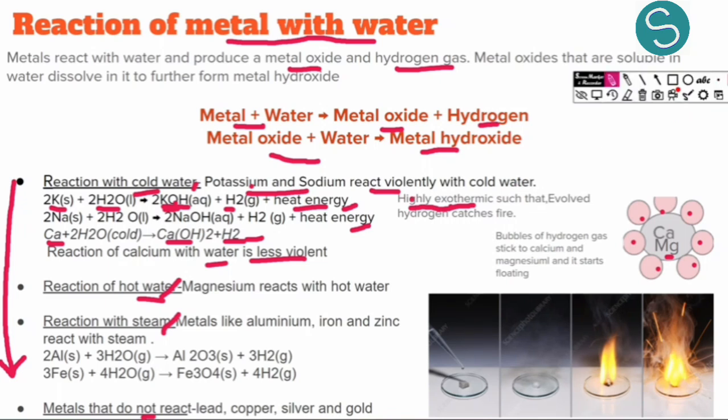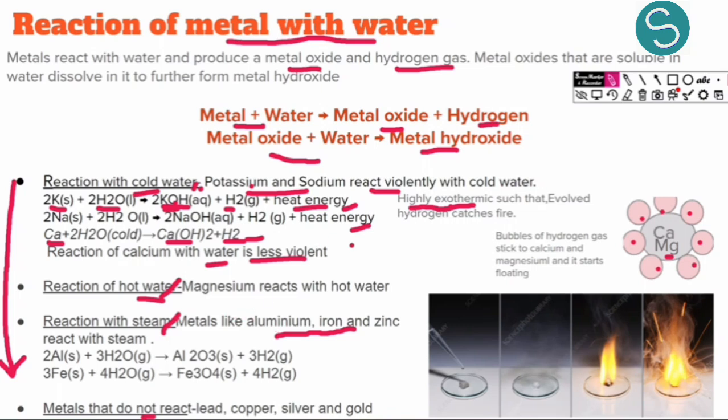So now we know that potassium, sodium and calcium react with cold water; they are reactive. Magnesium is not that reactive, but it reacts with hot water. Calcium and magnesium both float when they react with water, due to the hydrogen gas which is formed and sticks to their surface and makes them float. Next we have some other metals, which are aluminium, zinc and iron, which react with steam.